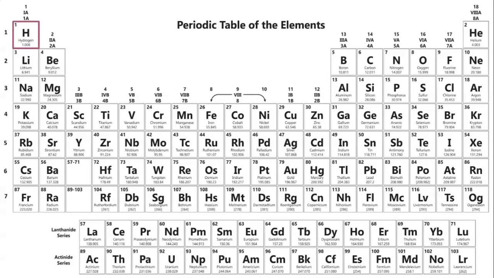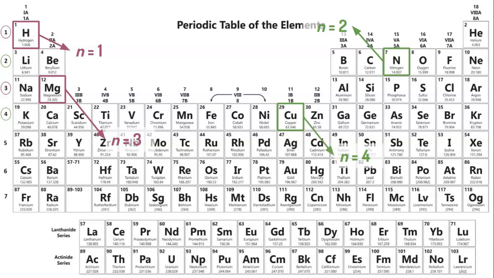And let's go ahead and look at hydrogen. Now, we know that hydrogen is in row 1, so our principal quantum number is 1. Now, nitrogen. Nitrogen is in row 2, so our principal quantum number is 2. Magnesium. Magnesium is in row 3, so magnesium's principal quantum number is 3. And then we have copper. Now, copper is in row 4, so because it's in row 4, the principal quantum number is 4. That's all you'll do to figure out the principal quantum numbers.